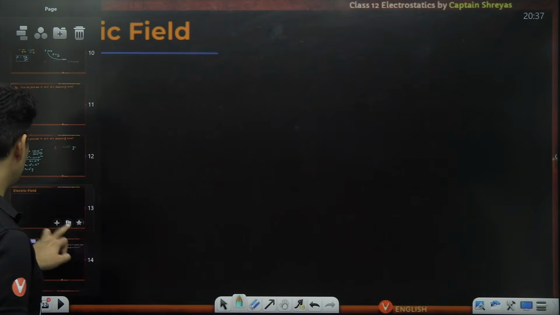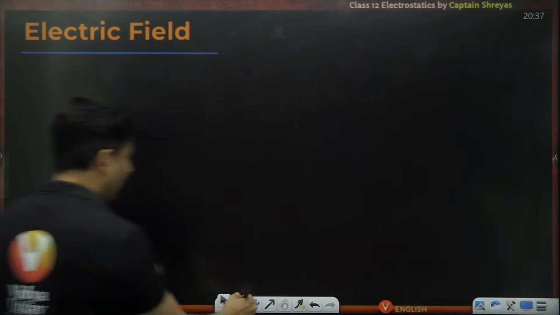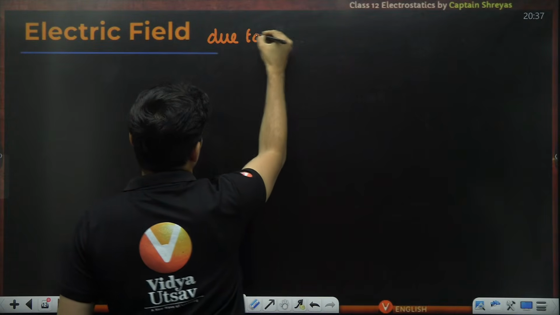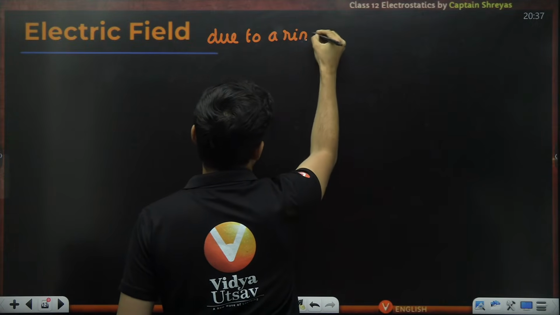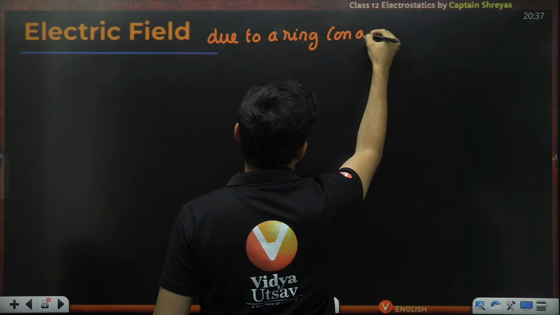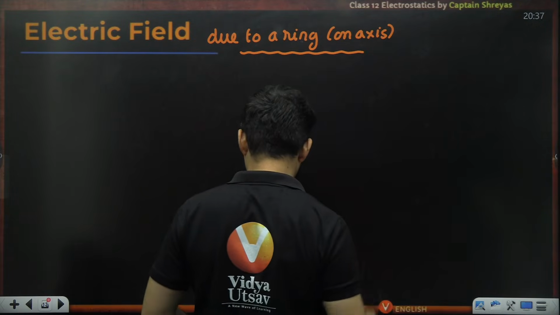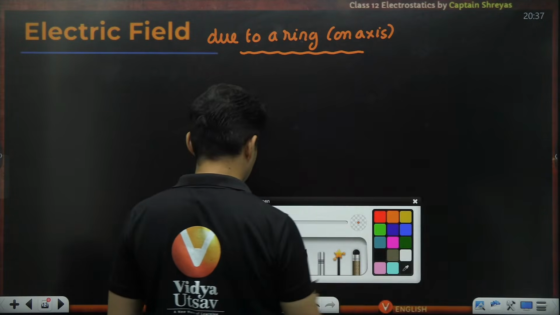Now, let's choose something else. Electric field due to a ring on its axis. This is also a very important formula. It looks something like this. Observe.